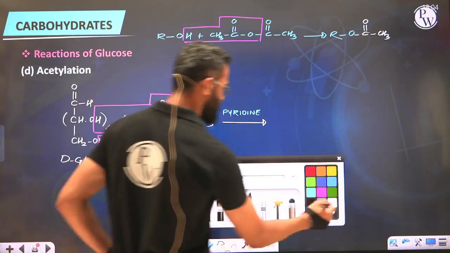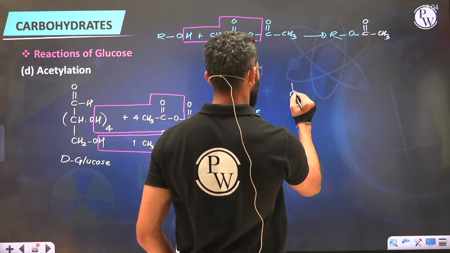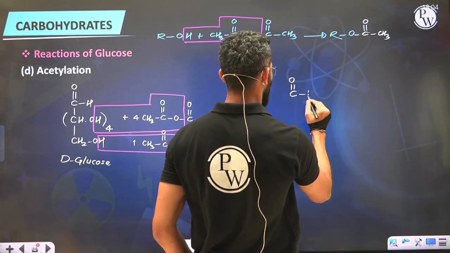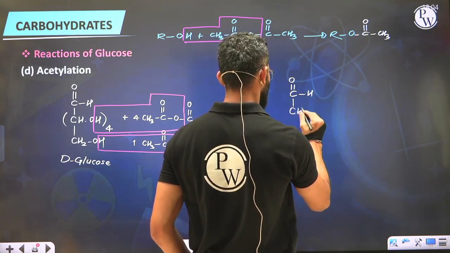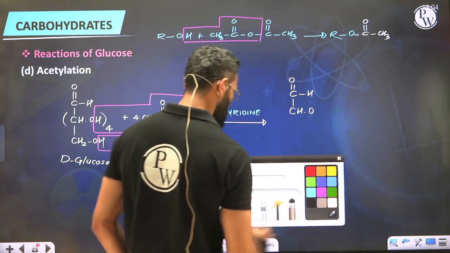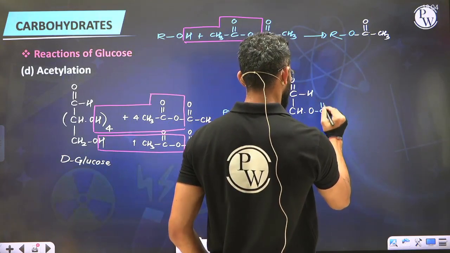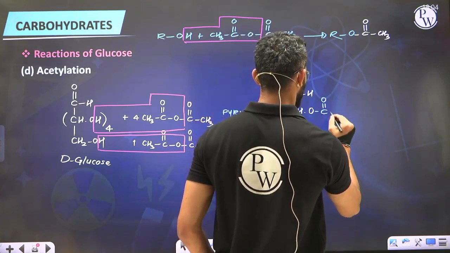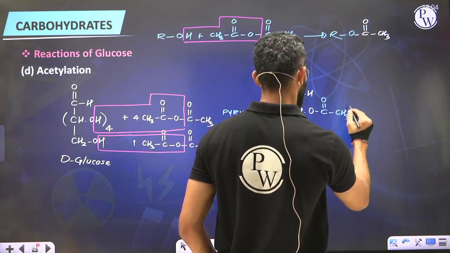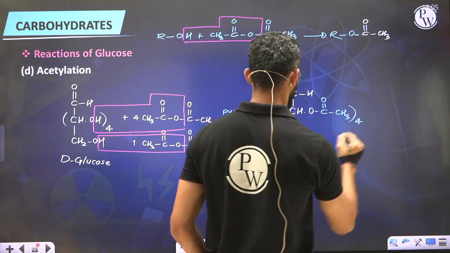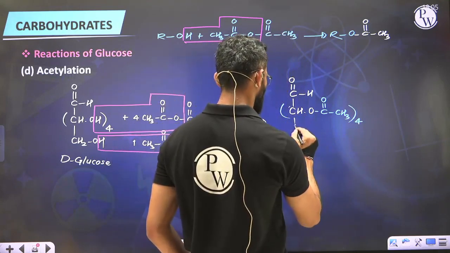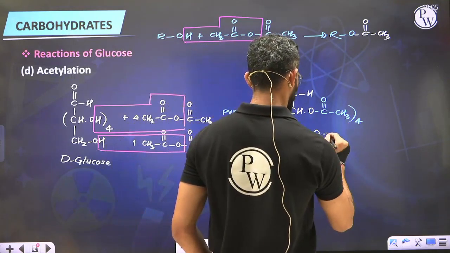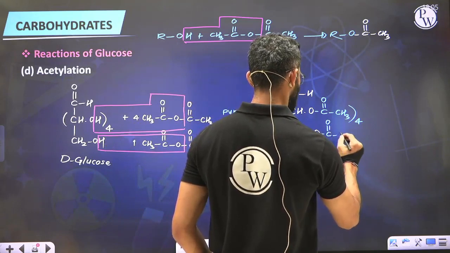So the product obtained will be C double bond OH, CHO, and the group introduced is acetyl, that is C double bond O, CH3 4 times, and one more group introduced at C double bond O, CH3.